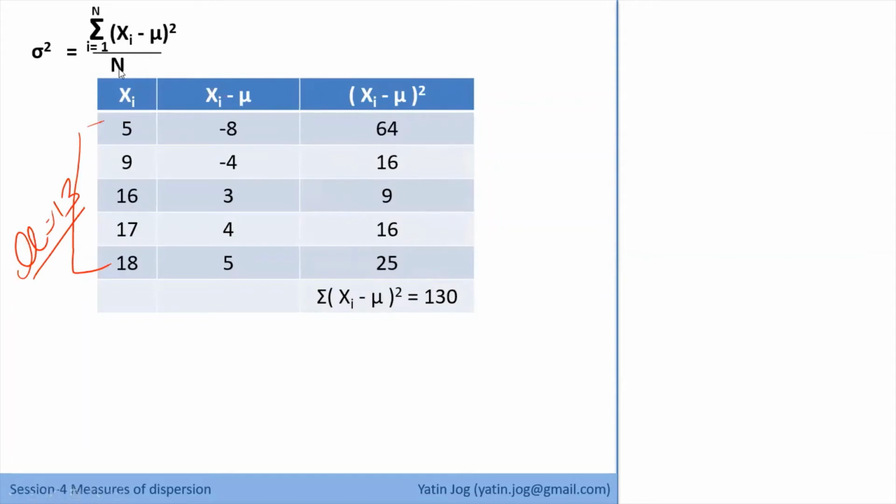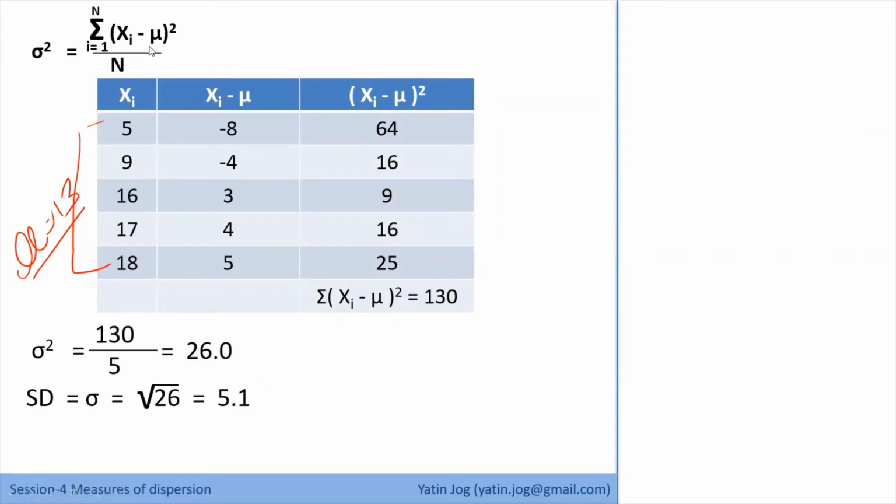And what is the denominator? The denominator is the number of observations, n. I have 5 observations, so my variance comes as 26. And standard deviation is the positive square root of 26, which is 5.1. So this is how you can calculate standard deviation and variance for a given data set.